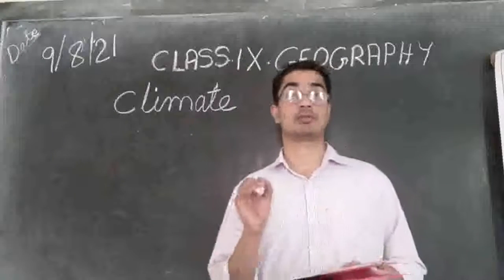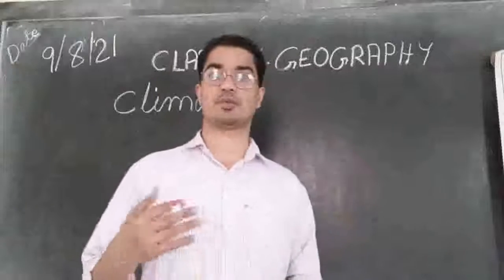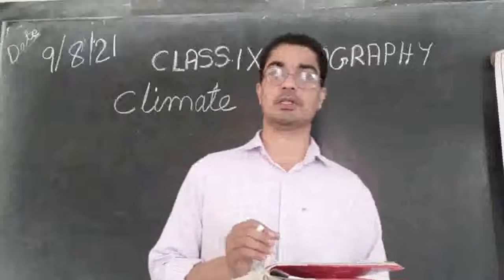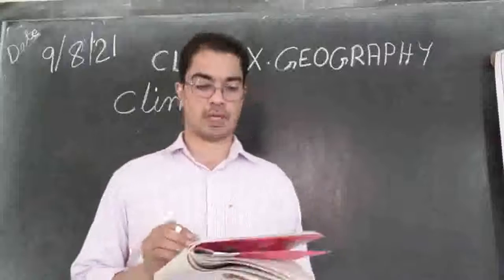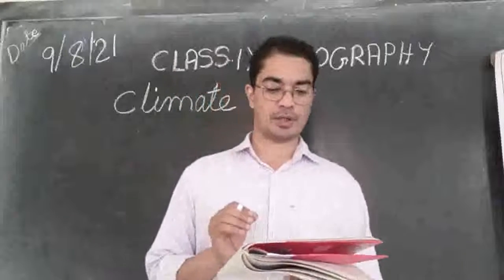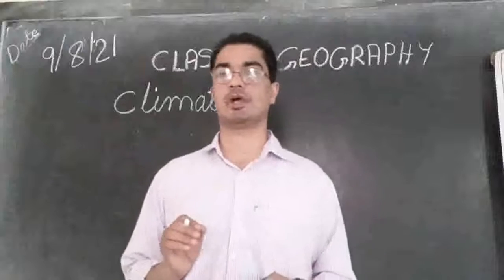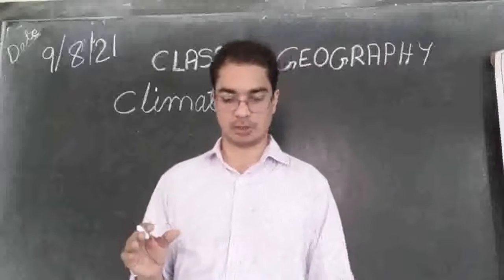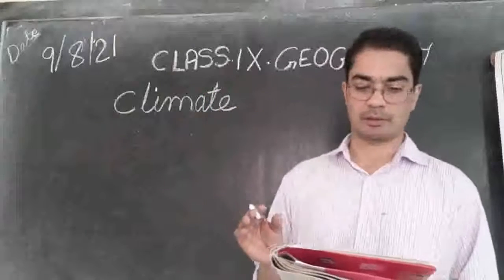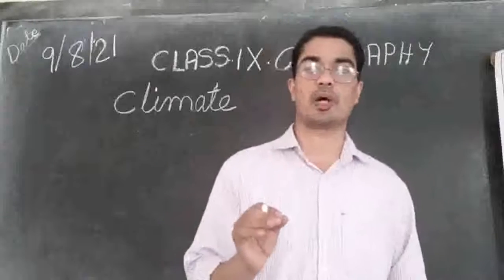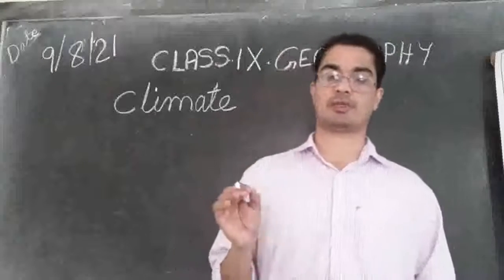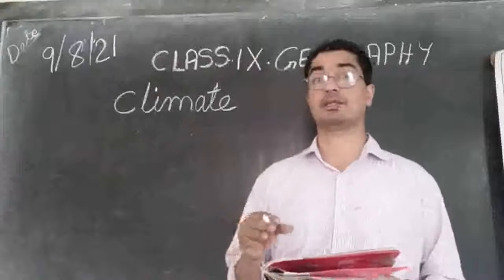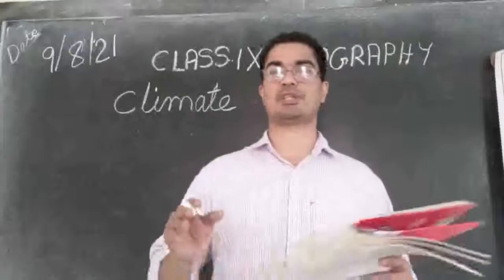Then we said sum total of weather conditions. Now let's see what is weather. Weather refers to the state of the atmosphere over an area at any point of time. When we calculate the weather, we just calculate the state of the atmosphere over one point, at any point of time. So when we say weather, we can say today's weather is like that. We cannot say today's climate is like that.